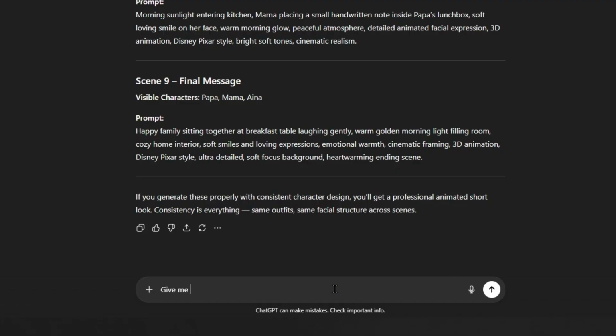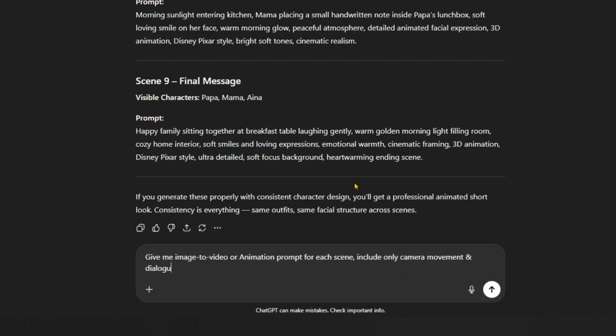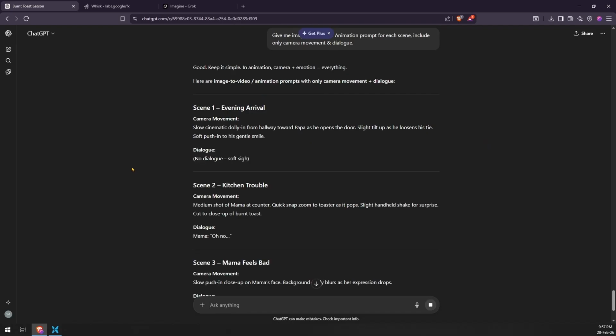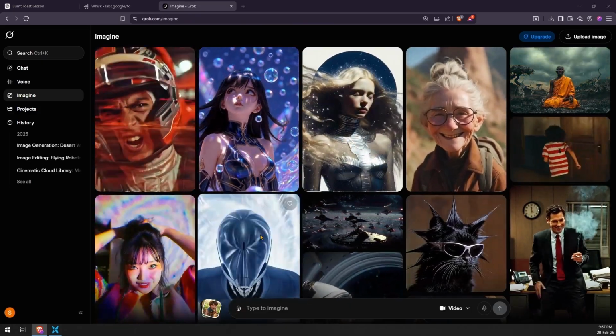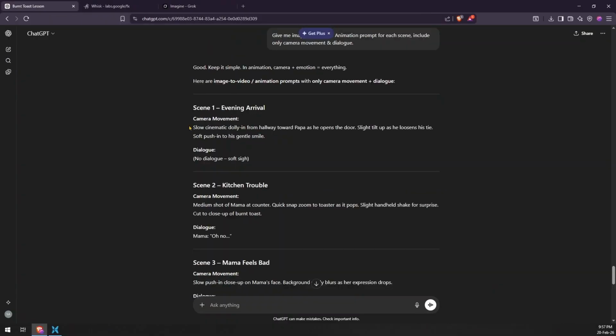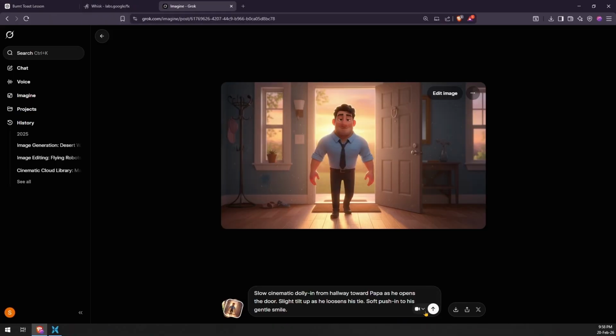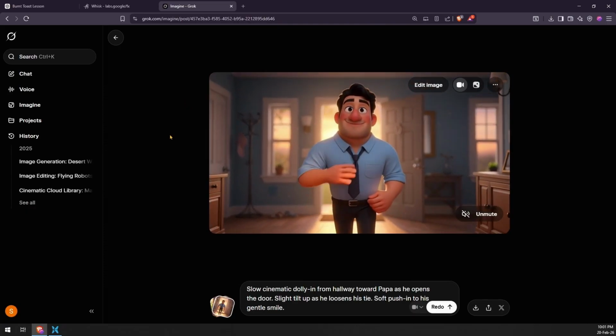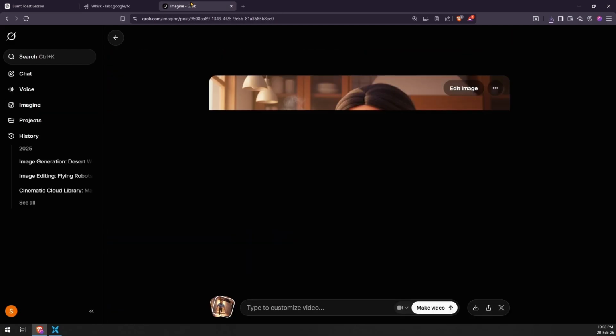Go back to ChatGPT and ask it to write an image-to-video animation prompt for each scene. Tell it to include only camera movement and any character dialogue. Keep it focused and concise. Once you have your animation prompts, go back to Grok, upload your first scene image, paste in the corresponding animation prompt, and hit Generate. Grok generates a 6 second video with sound. Repeat this for every scene.